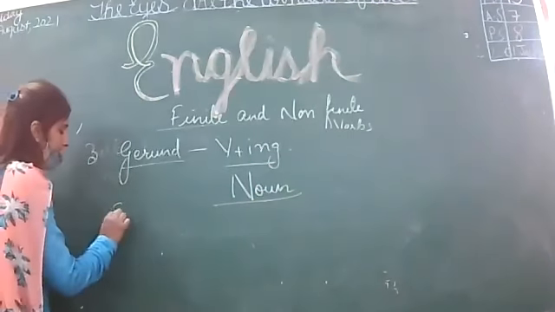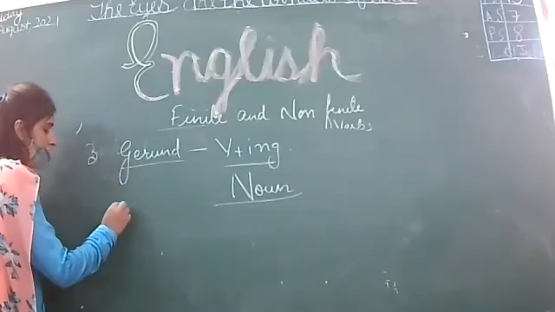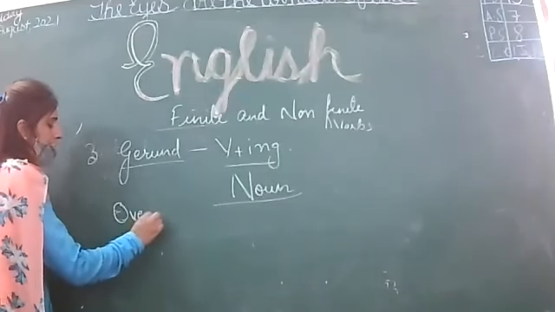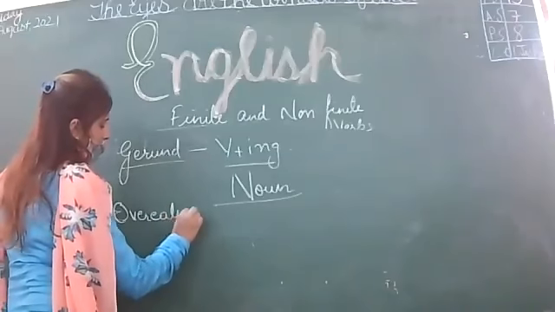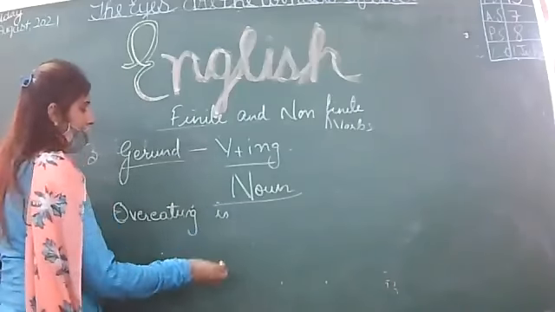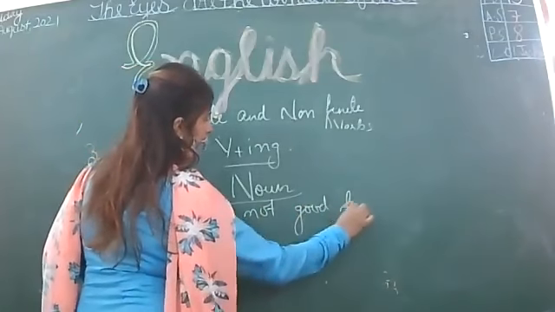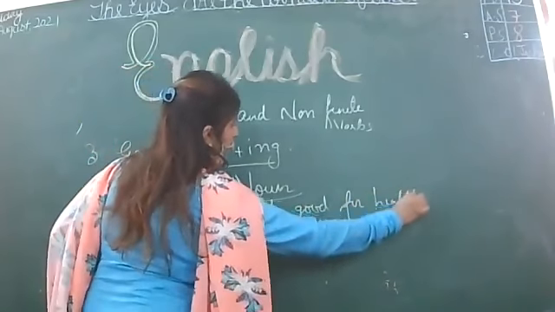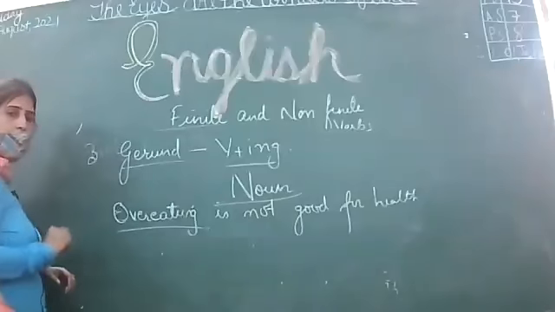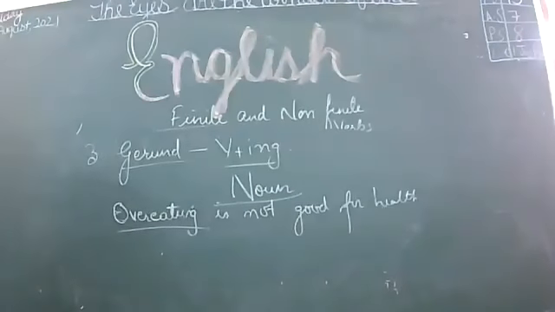For example, overeating is not good for health. See, which is the ing form? This. And it is a noun? Yes. Okay. Clear now? Okay.